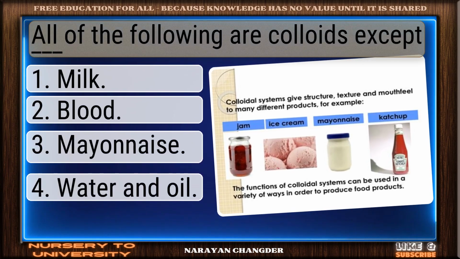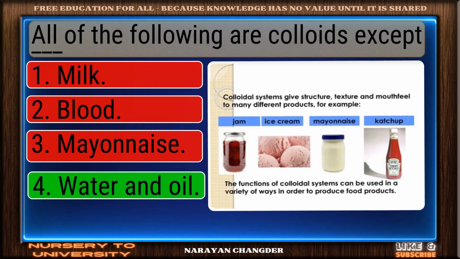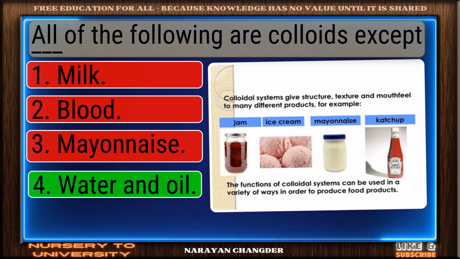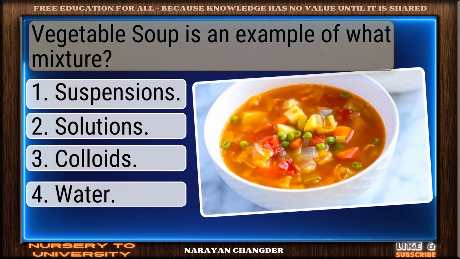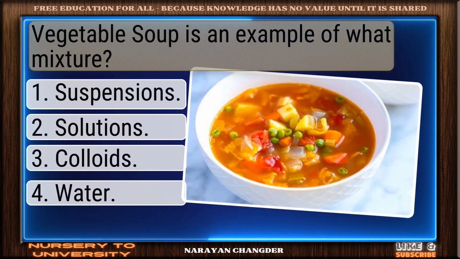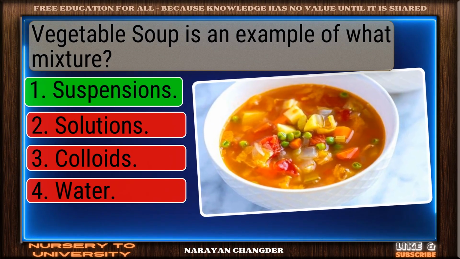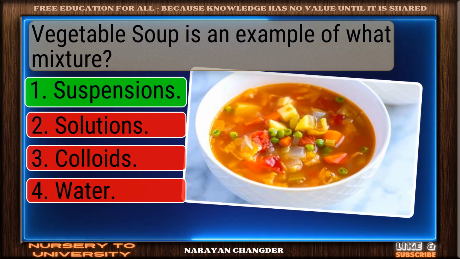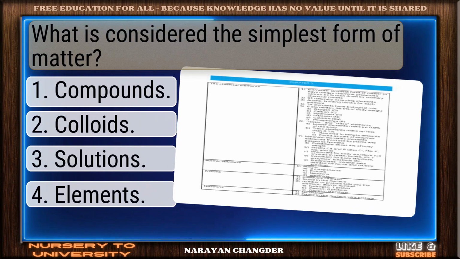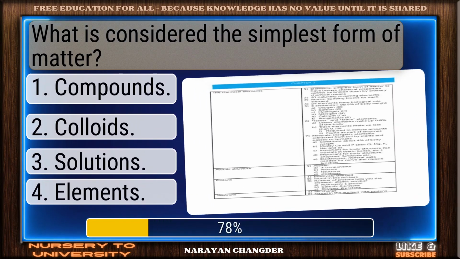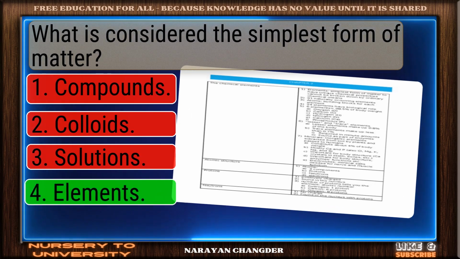All of the following are colloids except dash. Perfect. Water and oil is the correct choice. Vegetable soup is an example of what mixture? Nice selection. Suspensions is the correct and valid answer. What is considered the simplest form of matter? Right again. Elements is a valid answer.